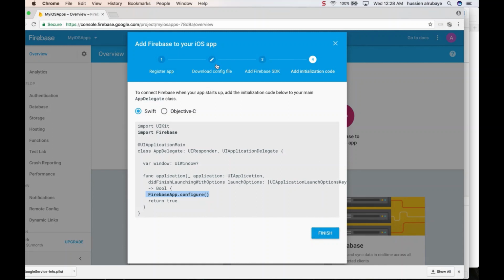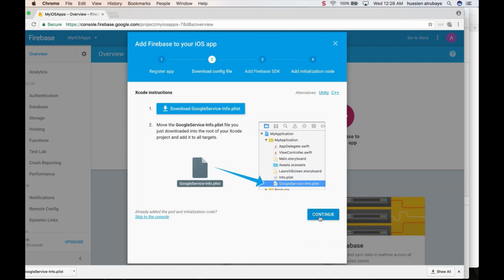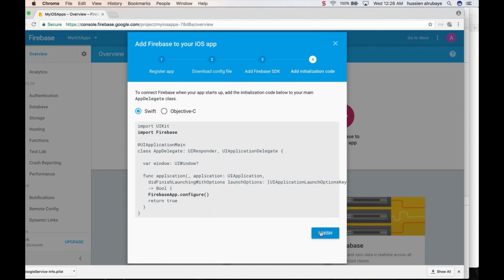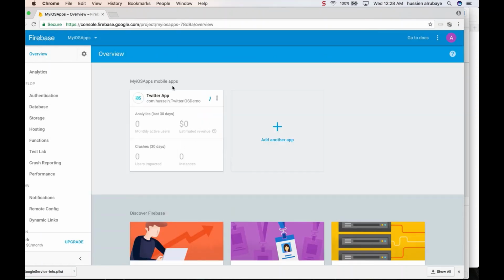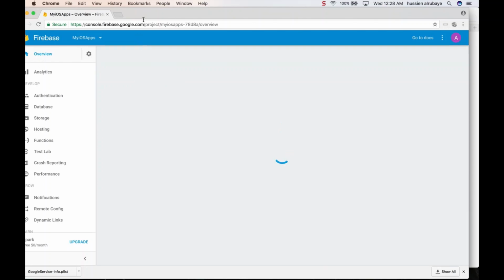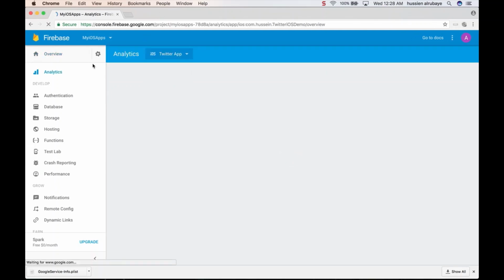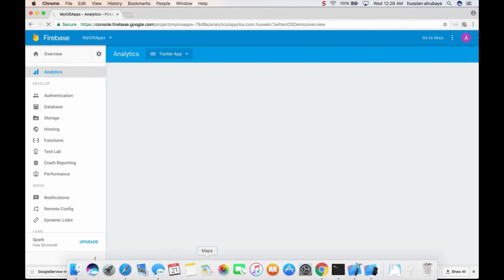I just went through these steps because I was here. We were here, then we click next, continue, then we get next, then this is what you see. So now this is my application by the end. If someone clicks here, he will see the application. So now in the analytics, I will see everything about the users who are using my application. Let me show you real apps that I have here.